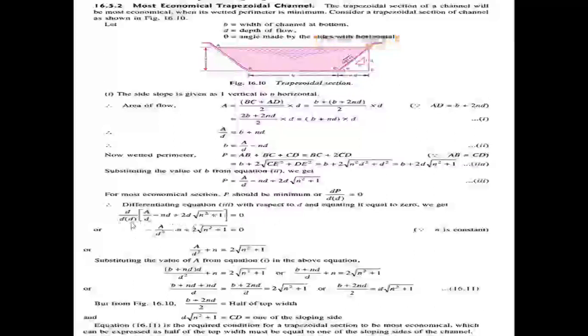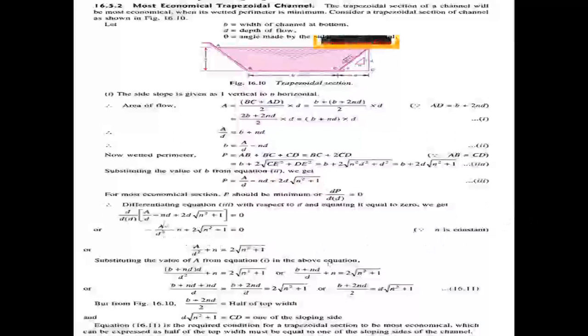So differentiate D with respect to d: we get minus a by d square, then d into d gives the value 1, so minus a by d square minus n plus 2 into root of n square plus 1. Finally, the differentiated value is minus a by d square minus n plus 2 into root of n square plus 1 equal to 0. Here n is a constant value.